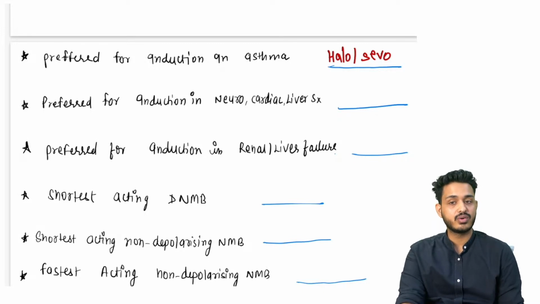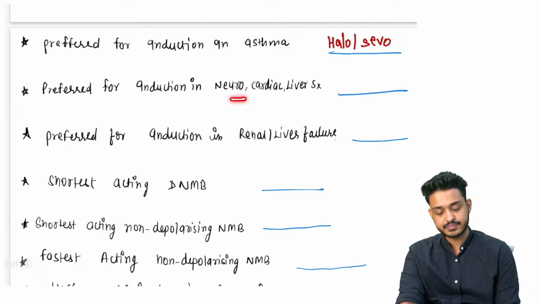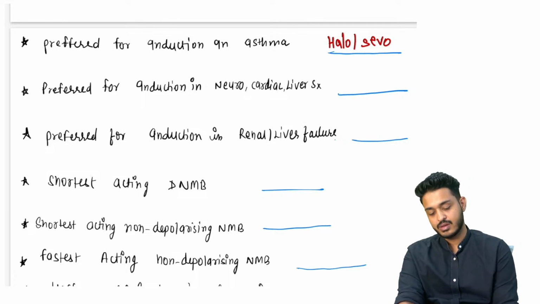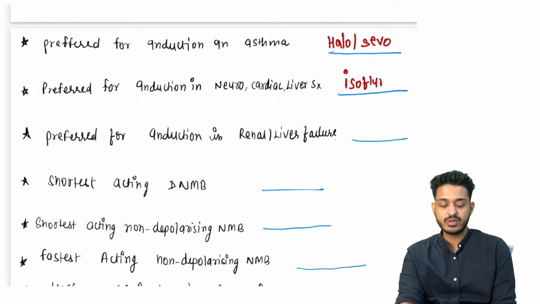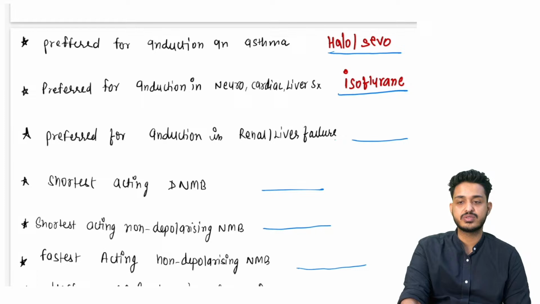Which one is going to be preferred in induction in cardiac surgeries, neurosurgeries और liver surgeries? कौन सा यूज में लेंगे? We can use isoflurane. न्यूरो से याद रखा था हम लोगों ने, isoflurane में न्यूरो के लिए यूज में ले रहा था. You can also remember, कार्डियक और लिवर में भी यूज में ले सकते हैं.